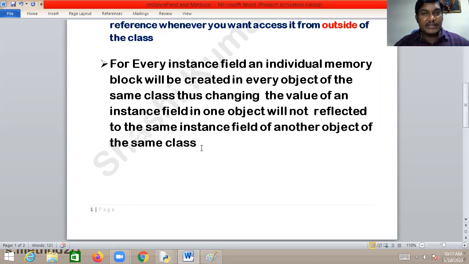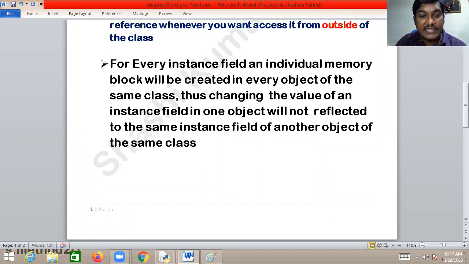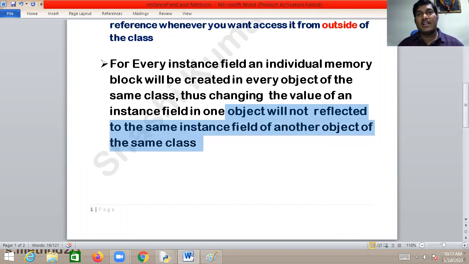Too technical, but we have to understand. We are here for learning the concept. Focus on the point. For every instance field, an individual memory block will be created in every object of the same class. Thus, changing the value of an instance field of one object will not be reflected in the same instance field of another object of the same class.